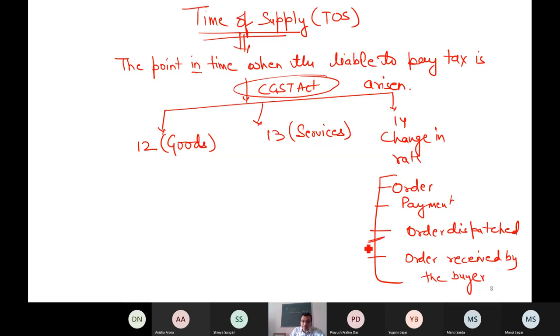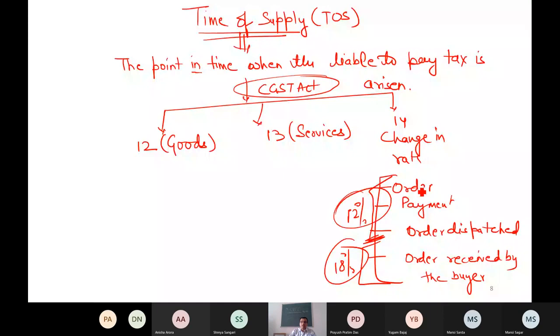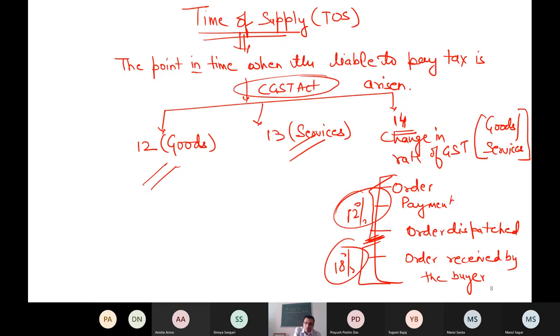It is possible that till this date the tax rate was 12% on this product, and after this date the tax rate, because of a notification, has become 18%. Now in this case, a change in rate is happening. Then you cannot apply section 12 and 13. We have a special section, section 14, change in rate of GST. Whether for goods or for services, if there is no change in the tax rates of that product, I will apply 12 or 13 depending upon the case. And if there is a change in the GST rate, I cannot apply 12 and 13. I have to apply section 14. I hope the concept is clear till this point.